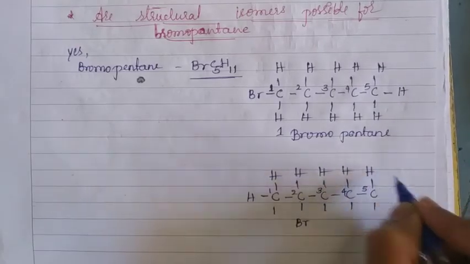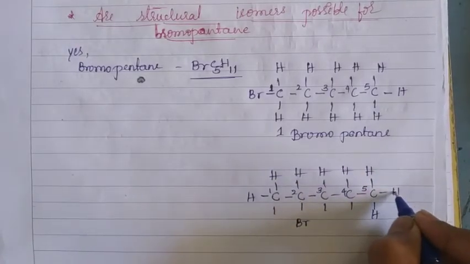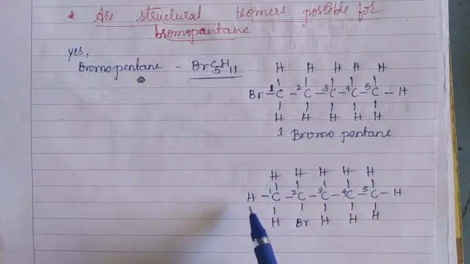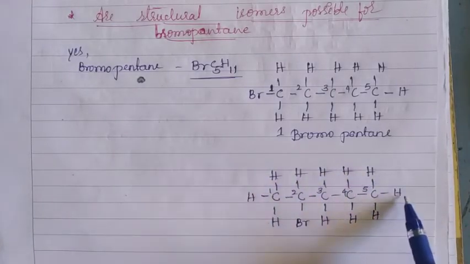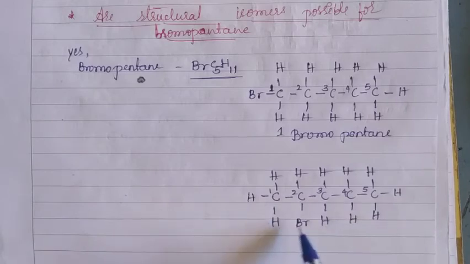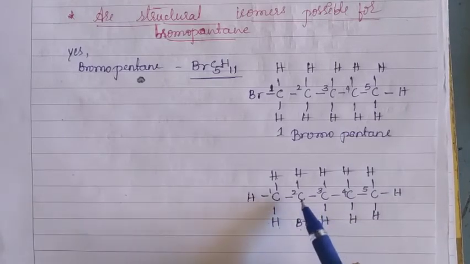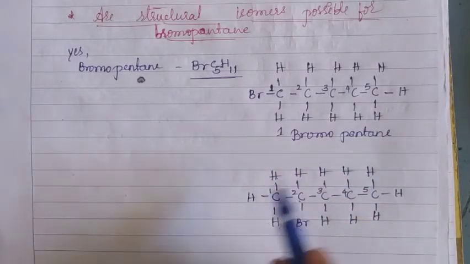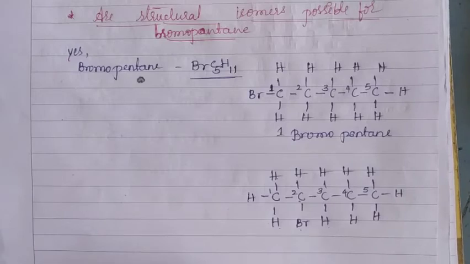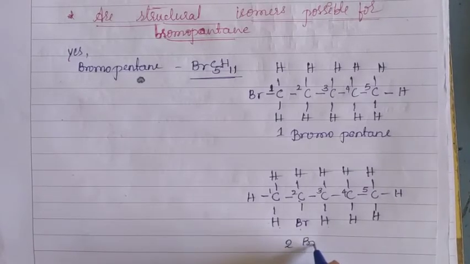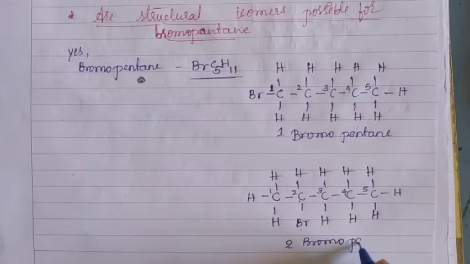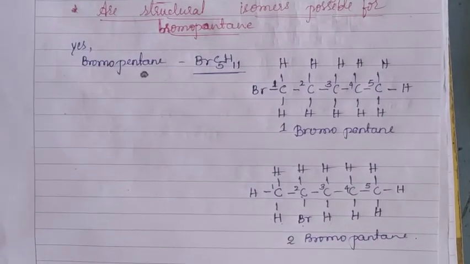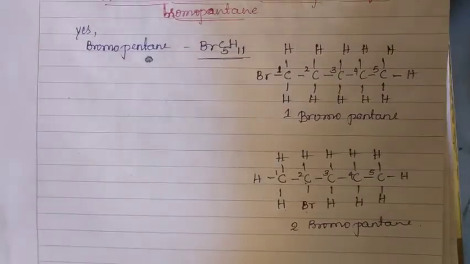Let us write hydrogen. Now count, children. Hydrogen atoms: 1, 2, 3, 4, 5, 6, 7, 8, 9, 10, 11. The bromine group is attached to the second carbon atom of this hydrocarbon. Name of this isomer is 2-bromopentane. This is the second isomer for bromopentane.